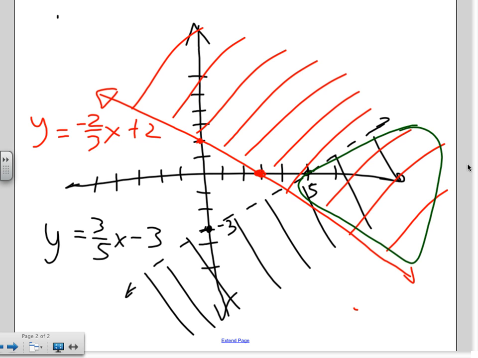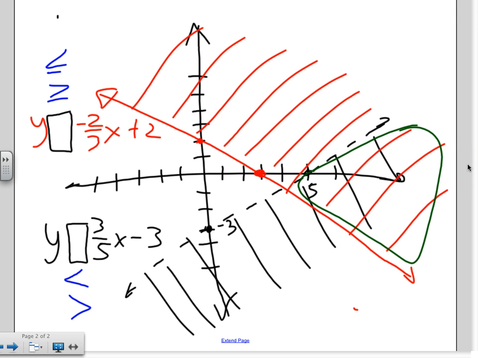All right. So now that I have the equations, I can erase the equal sign. In place of that, I put a blank box, and you are trying to figure out which symbol I should put in there to make it true. So let's start. With the red line, it's solid. So what does that mean about the solid? That there's an equal part to it, right? So either less than or equal to, or greater than or equal to. Agree? What about the black one? Less than or greater than. Good. The red one first.